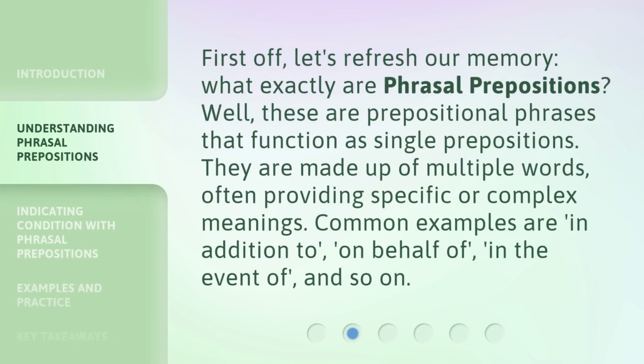First off, let's refresh our memory. What exactly are phrasal prepositions? Well, these are prepositional phrases that function as single prepositions. They are made up of multiple words, often providing specific or complex meanings. Common examples are, in addition to, on behalf of, in the event of, and so on.